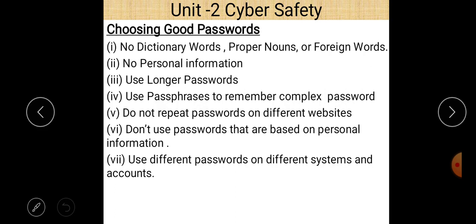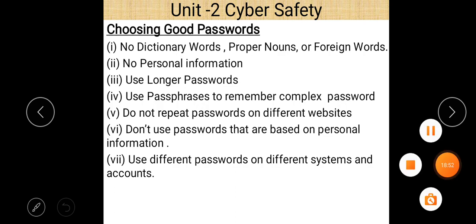And always use longer passwords, because if your password is long, then it is hard to guess, as there are many more combinations of letters or characters as compared to short passwords. So it is hard to find out if the password is long as compared to a short password. And use a passphrase to remember complex passwords. If you use a complex password, then always use passphrases to remember that complex password, because most of the time it is found that you forget your password, so you just use passphrases to remember your complex password.